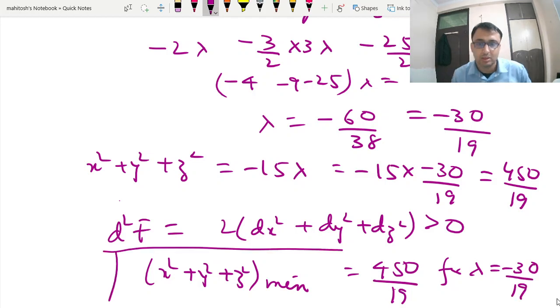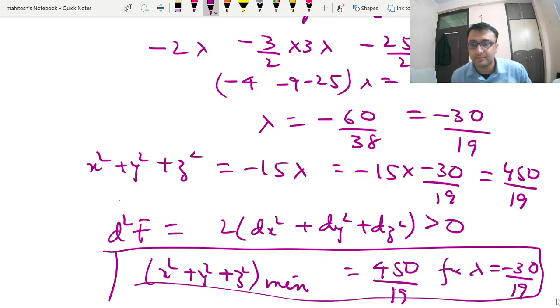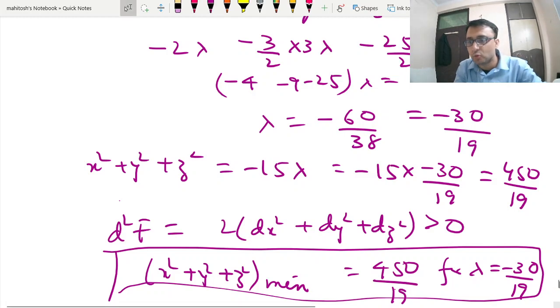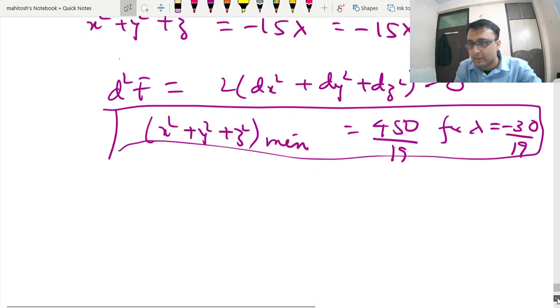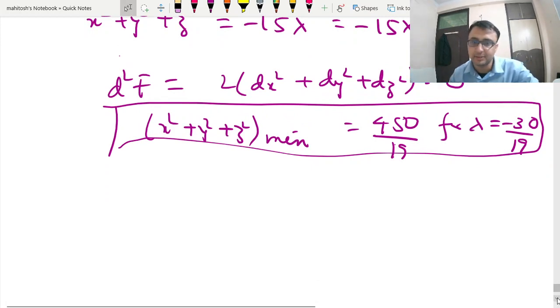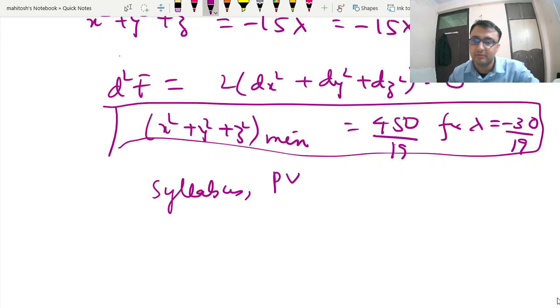So this is your Lagrange method of multipliers. With this we end our solution series on calculus. Some of the takeaways from this are that you have to do all questions thoroughly and go through the syllabus and previous year questions.